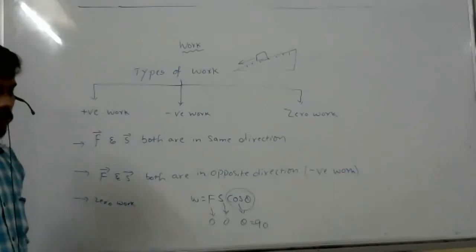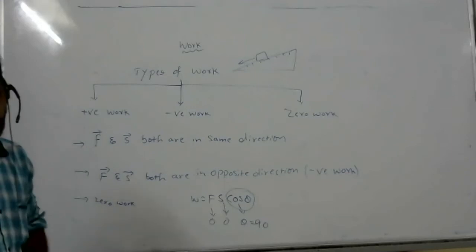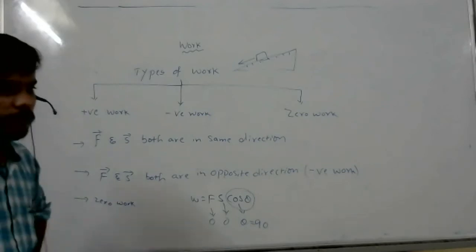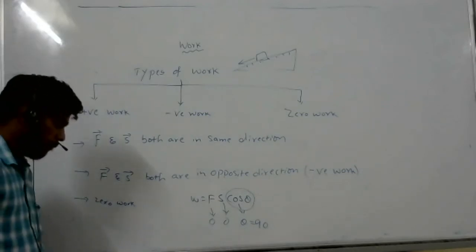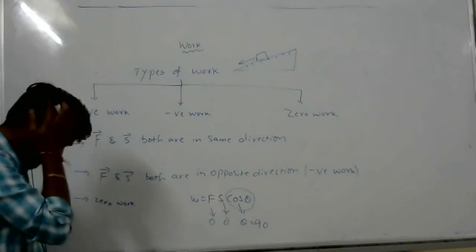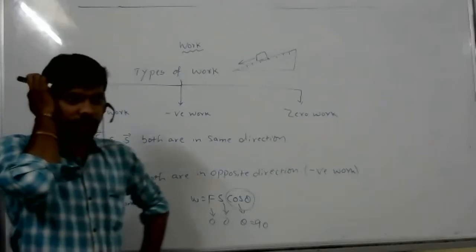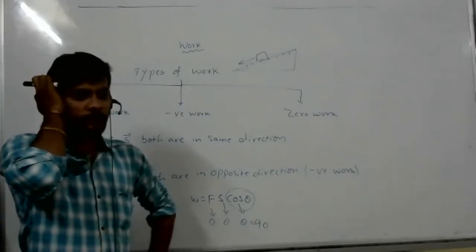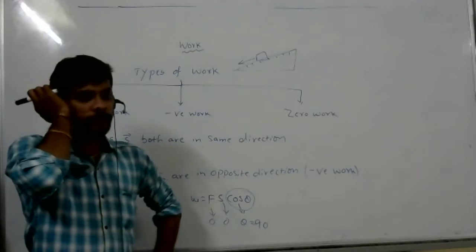For example, if we take cars, no matter which direction they move, they are always at 90 degrees to the gravitational force, unless they are on a slope. So in normal situations, work done by vehicles is zero?